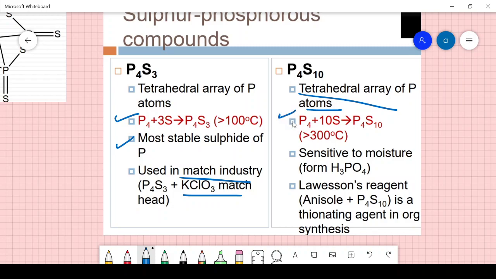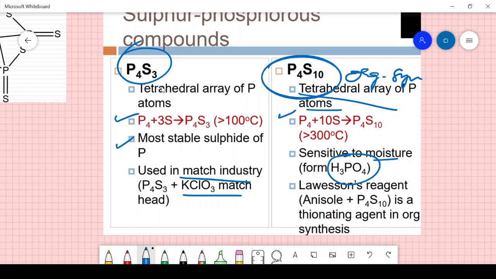It is prepared this way and is sensitive to moisture, forming hypophosphoric acid. It is called Lawesson's agent, a thionating agent in organic synthesis. So this is used in organic synthesis and that is used in the match industry.